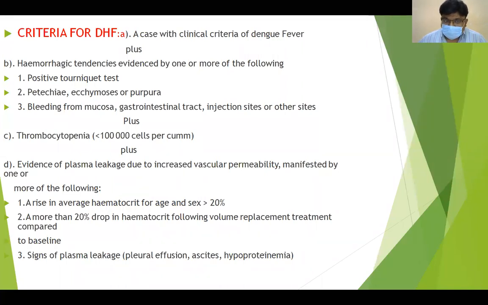If all these are there, we can call it dengue hemorrhagic fever. Or in a simple way, fever with headache, vomiting, with bleeding manifestations, with thrombocytopenia, with evidence of plasma leakage is called dengue hemorrhagic fever.